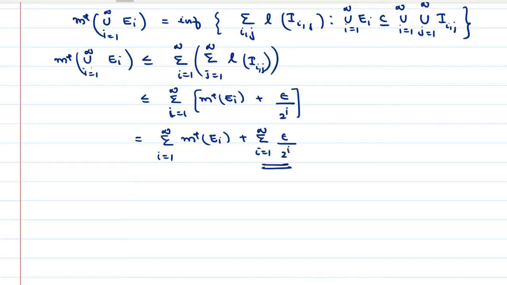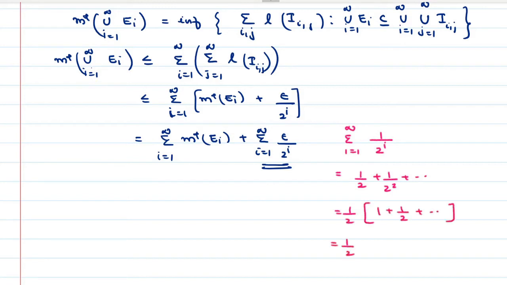Okay, let us separate this summation. Sigma i is equal to 1 to infinity 1 by 2 raised to i, which is equal to 1 by 2 plus 1 by 2 square plus etc. Right? You can take 1 by 2 outside. It is 1 plus 1 by 2 plus etc. Right? This is equal to 1 by 2 into the geometric series, 1 minus 1 by 2. The 2s will cancel each other. This is 1. Now, the sum is equal to 1.